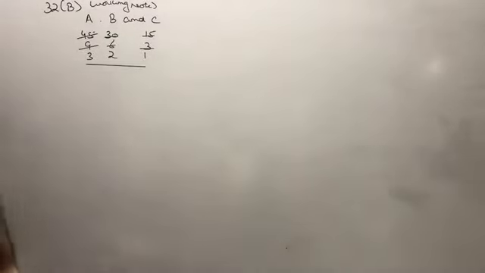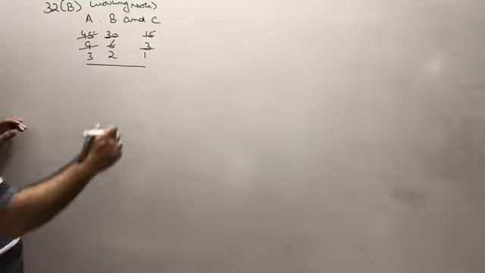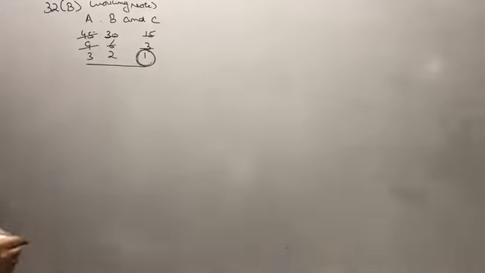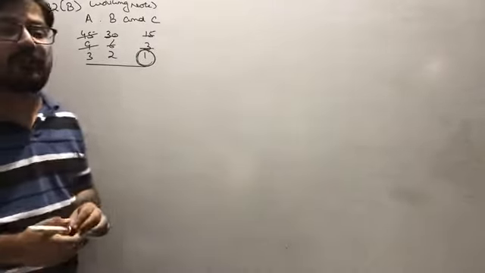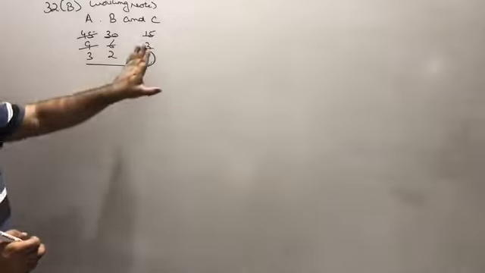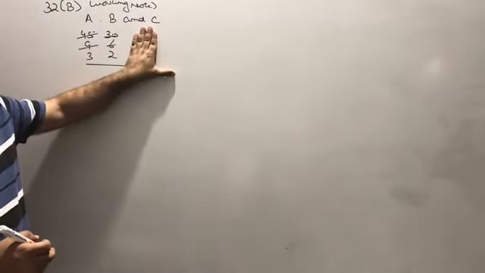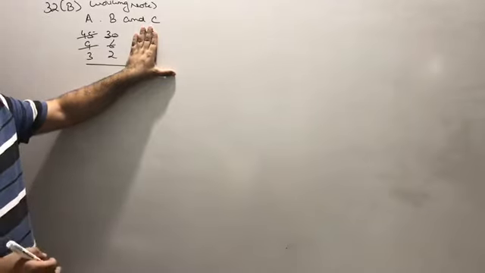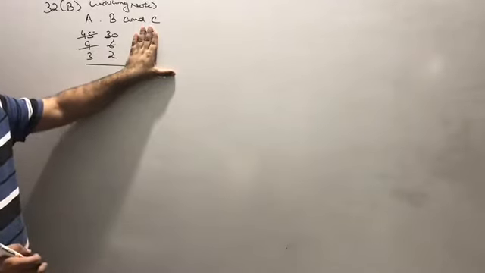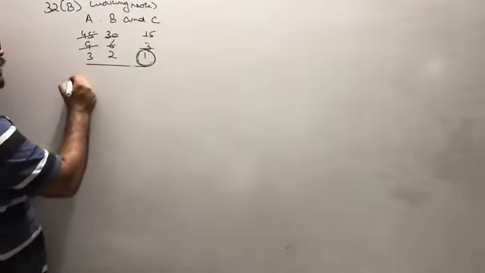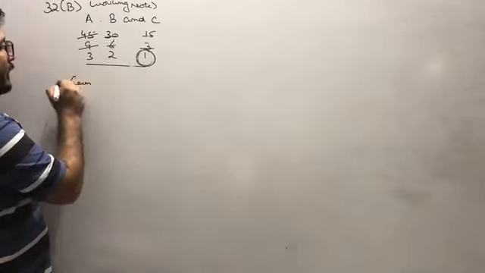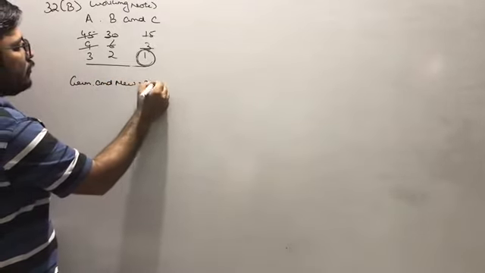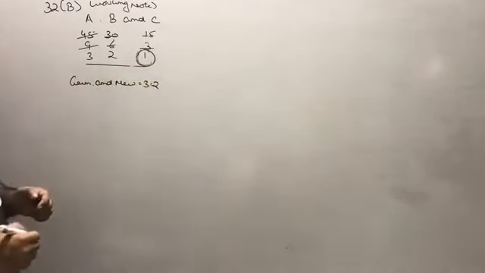Now beta, they are saying that C is retired, and I hope you remember the first concept of new and gaining ratio: if no information is given and any partner is retiring, you need to calculate the remaining partners' shares, and the remaining partners' shares will be their new share and the gaining share as well. So the new and gaining ratio will be 3:2. I hope there is no problem in this.